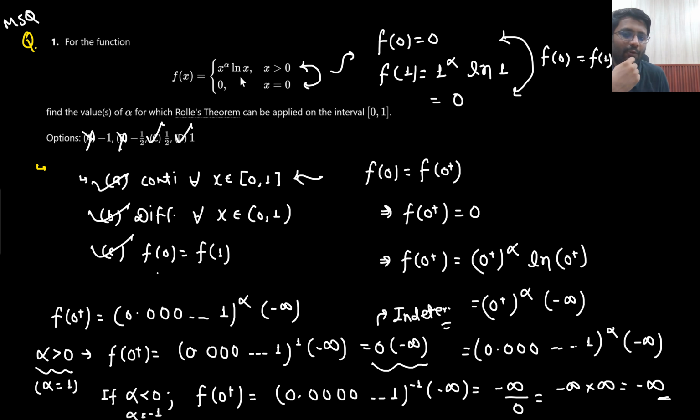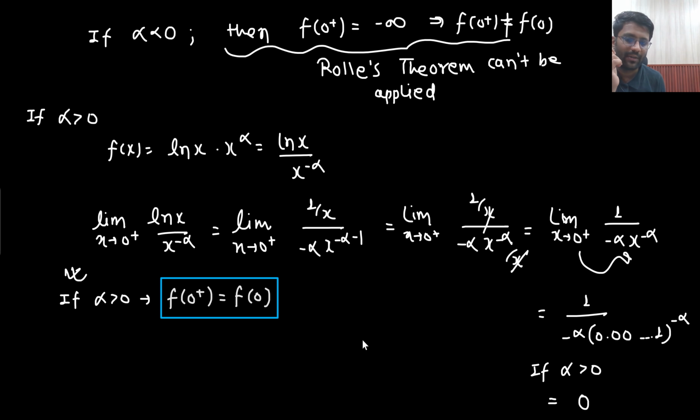Because if it is less than 0, then if you put 0 here, what will be the scenario? 0 to the power some value is equal to 0 only. So minus infinity by 0 form you will be getting, that is equal to minus infinity only. It is not an indeterminate form, right? 1 by 0 could be written as infinity, so it is not an indeterminate form. But sir, if alpha is greater than 0, then if we find out the limit, we get to know that it is coming out to be nothing but equal to 0 only. And how did we find out the limit? We made it as infinite by infinite form, because this is minus infinity, 0 plus to the power minus alpha, that is also infinity only.